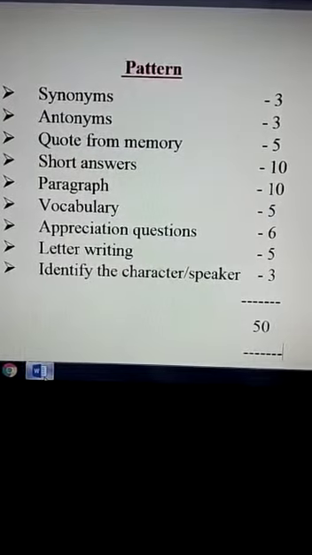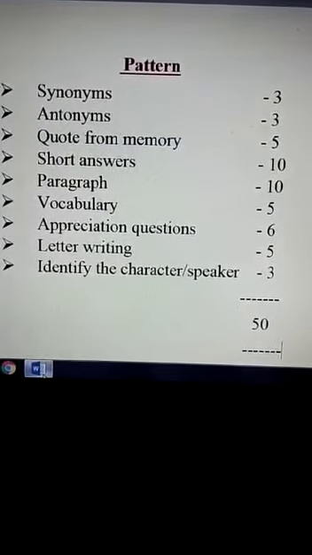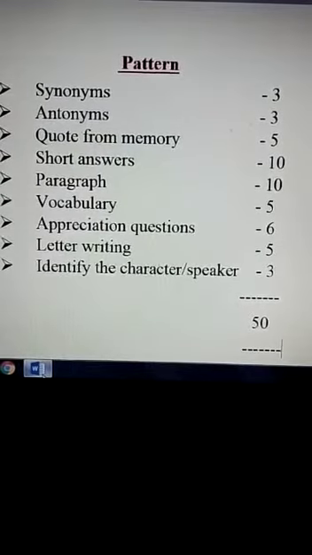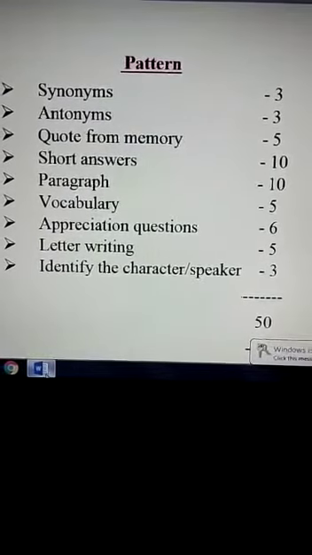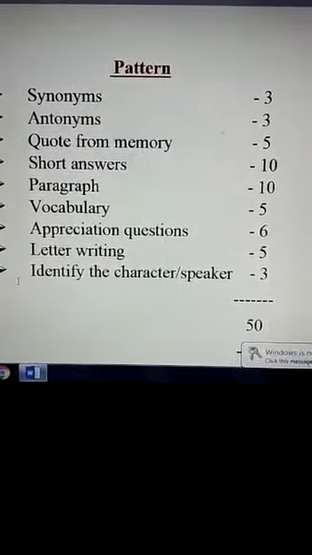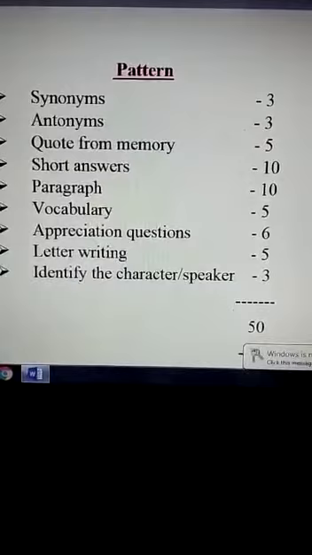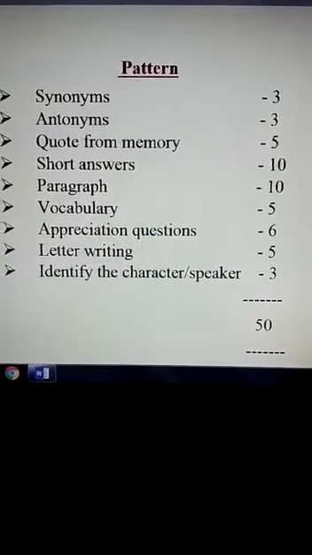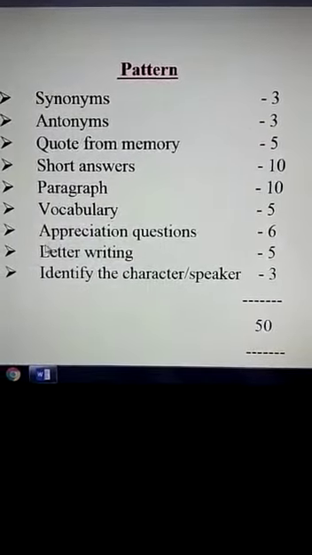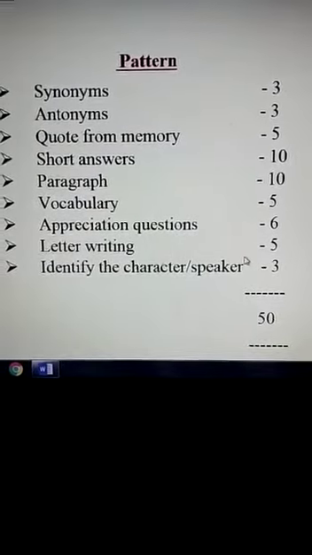Then vocabulary, this also I will ask from the book bag exercise only. Then appreciation questions from both poems I will ask. Then letter writing, this is given in the book on page 34. From page 34, there is one letter given. I will ask that. Then identify the speaker.